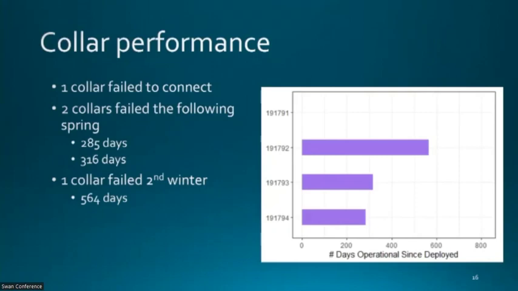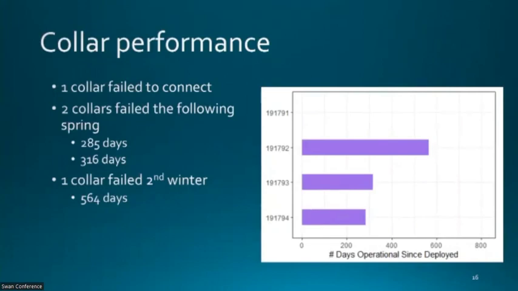In terms of collar performance, this graph shows the number of days of data that we collected from that first cohort of 4 collars in 2019, and it was not inspiring. The first collar failed to connect entirely. It was deployed at Red Rock Lakes. We knew there wasn't coverage. We knew that bird had to move outside the valley to download. So it either never moved outside the valley, or the collar failed before it did.